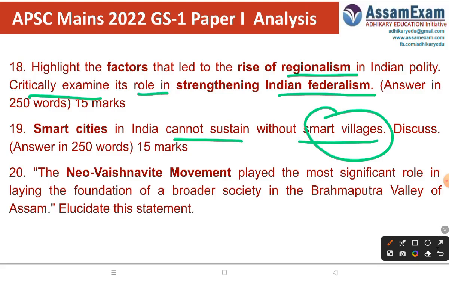So not only the cities should be smart and sustainable, even our villages also should be smart and sustainable, so that villages can grow and prosper, because villages are the areas which actually feed the cities. Villages only produce the crops, produce the cereals, rice, wheat, which are being consumed by the cities. So villages are a must. It is simply saying how villages should also be developed sustainably along with the cities.